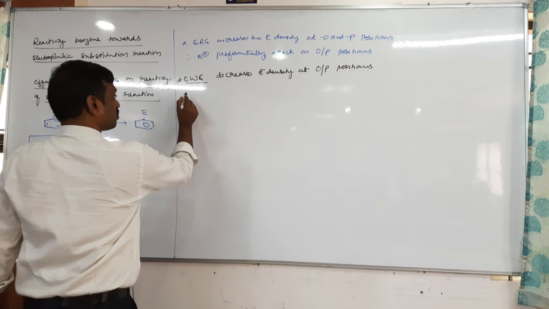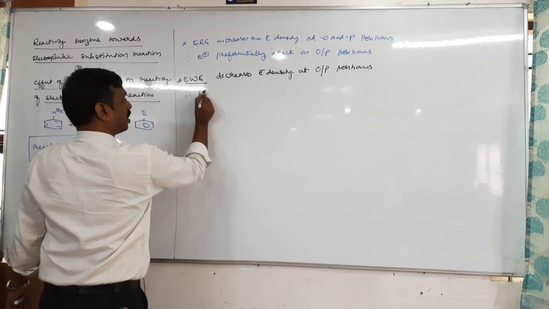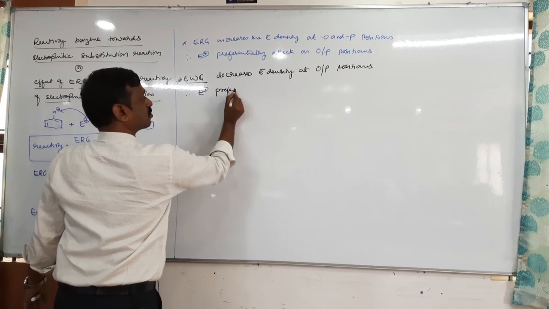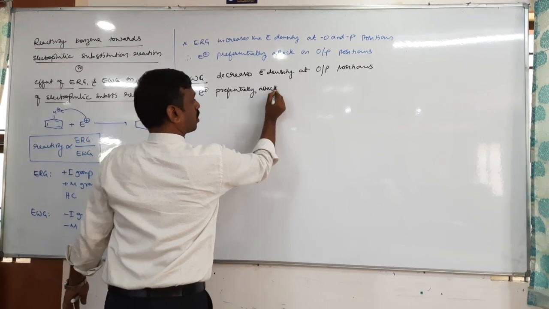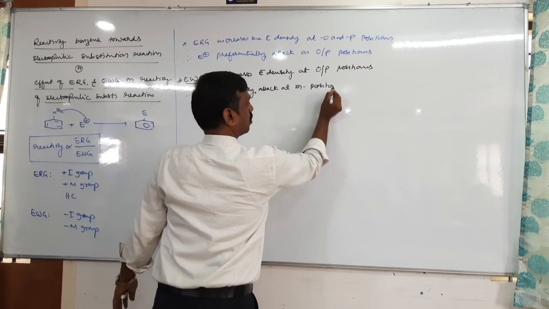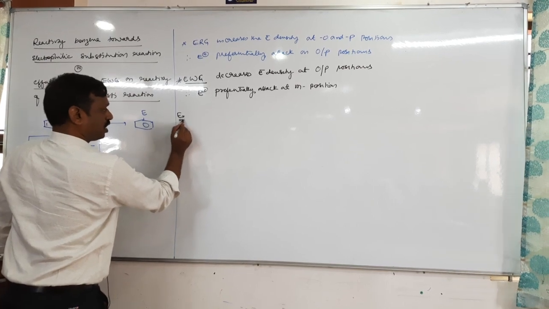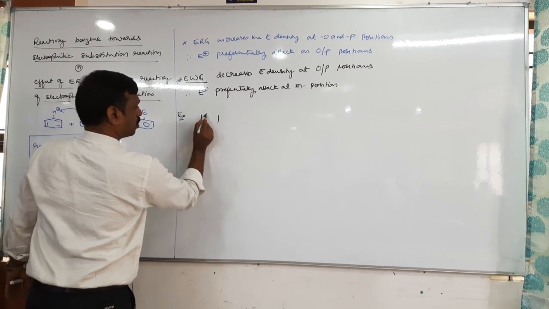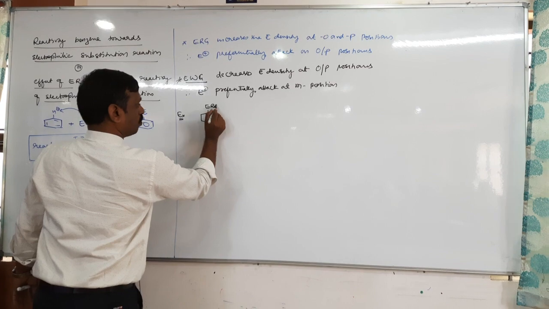So therefore, electrophile preferentially attacks at meta position. Okay, look here, our next topic depends on this only. For example, let us take a benzene ring containing electron releasing group.